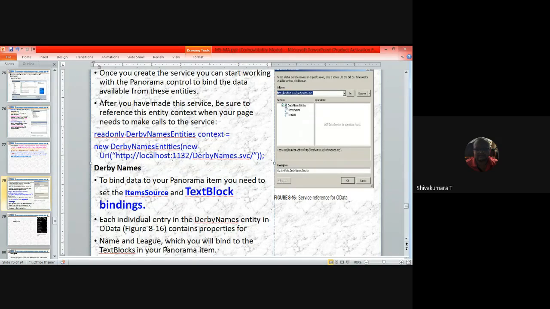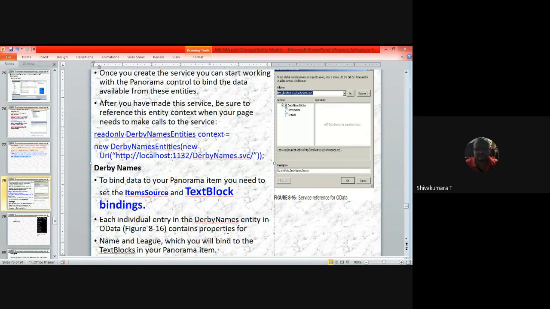Here the terminologies are different. The concept behind this is you are connecting the database which is present in that service menu, and you are creating a reference to that, and you are binding that reference to a particular view, that is either a table view or a list view.